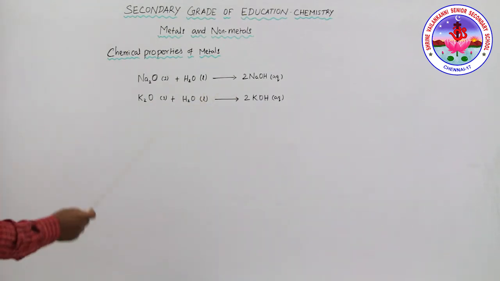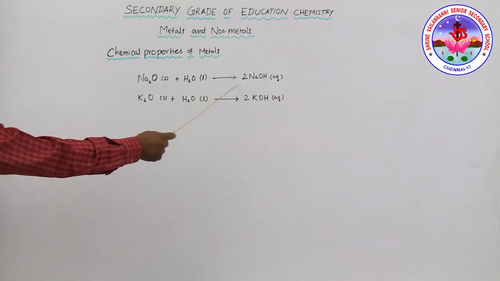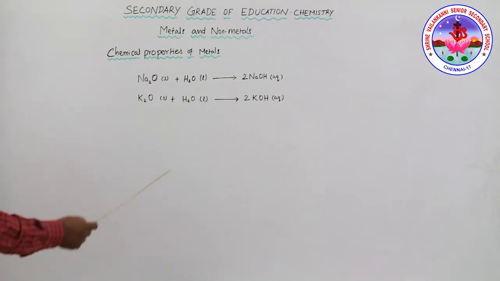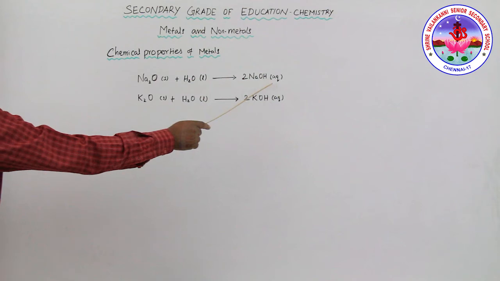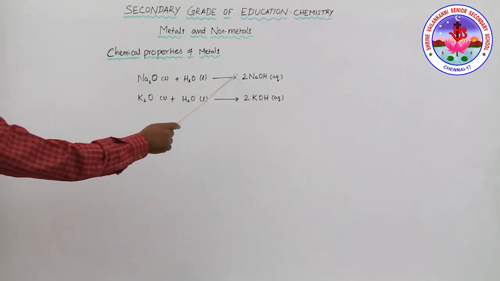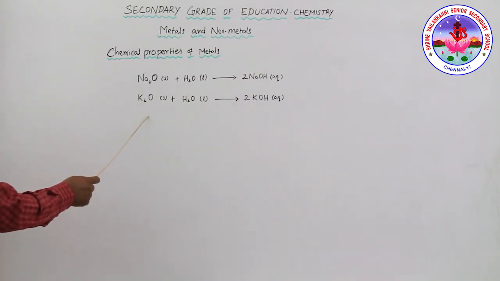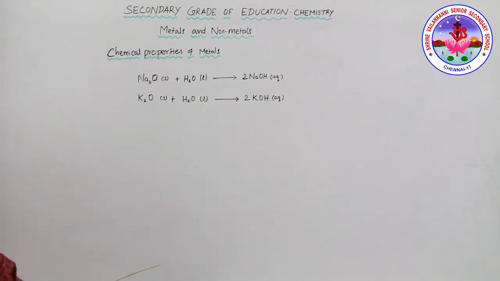The example is like this. Sodium oxide and potassium oxide react with water to give sodium hydroxide and potassium hydroxide. Aqueous indicates that the substance is dissolved in water, so its state is aqueous. Sodium oxide reacts with water to form an aqueous solution of sodium hydroxide. Similarly, potassium oxide reacts with water, dissolves in water, to form an aqueous solution of potassium hydroxide. So they are usually called alkalis.